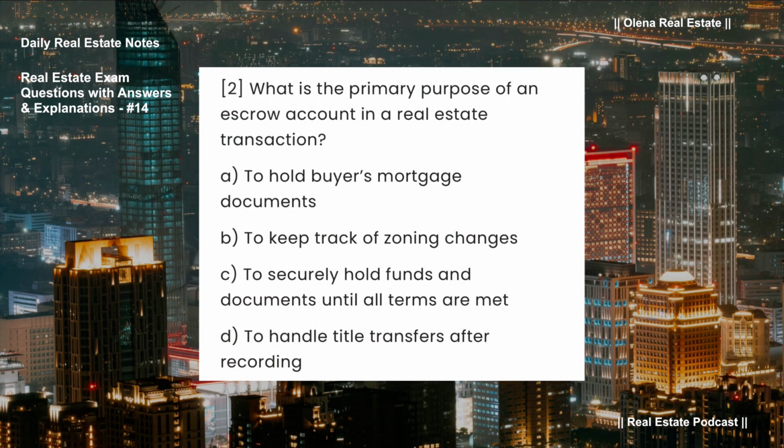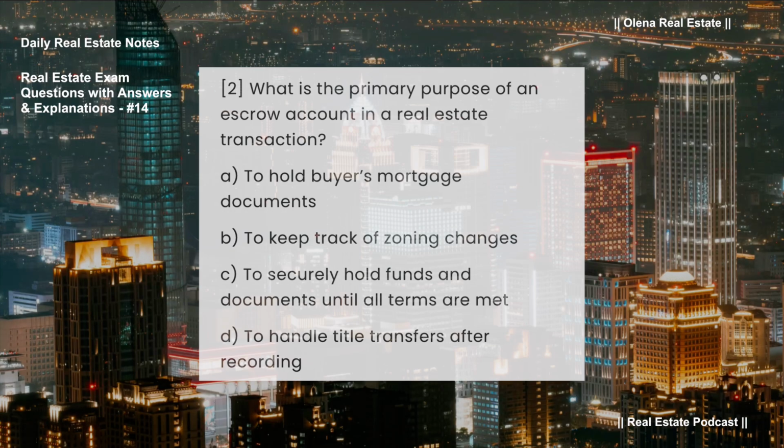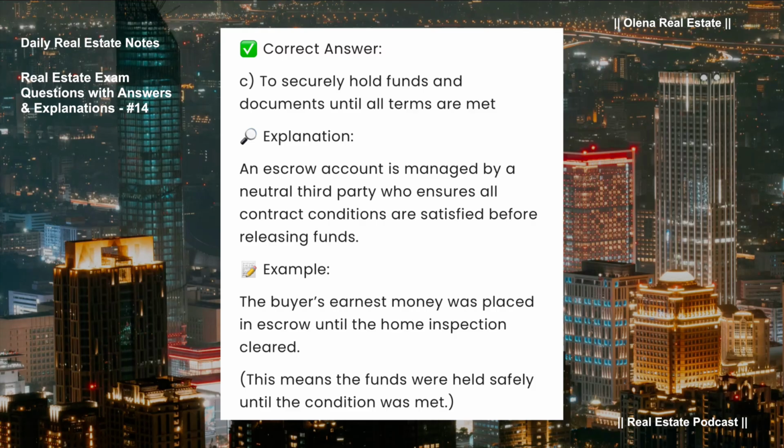What is the primary purpose of an escrow account in a real estate transaction? A. To hold buyer's mortgage documents. B. To keep track of zoning changes. C. To securely hold funds and documents until all terms are met. D. To handle title transfers after recording. Correct answer, C. To securely hold funds and documents until all terms are met.